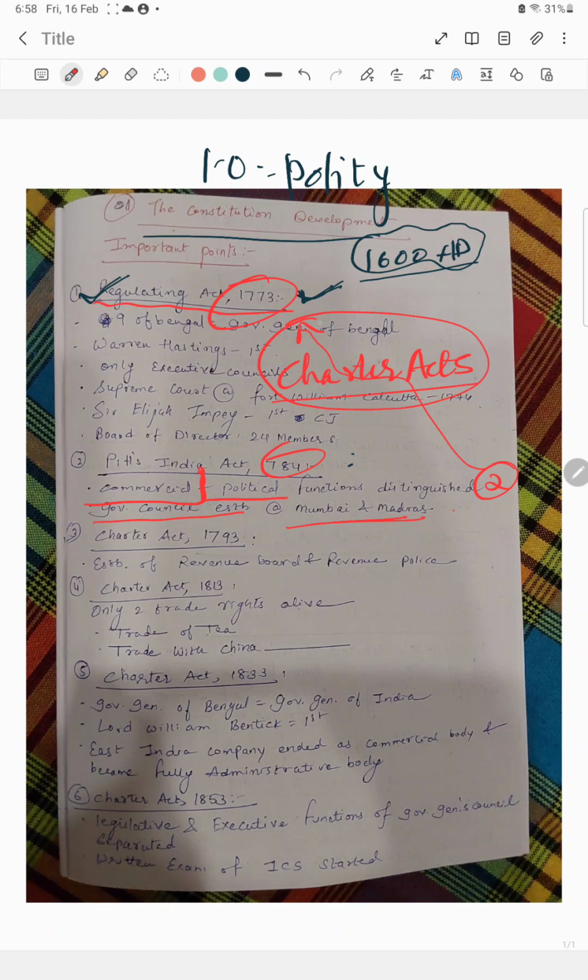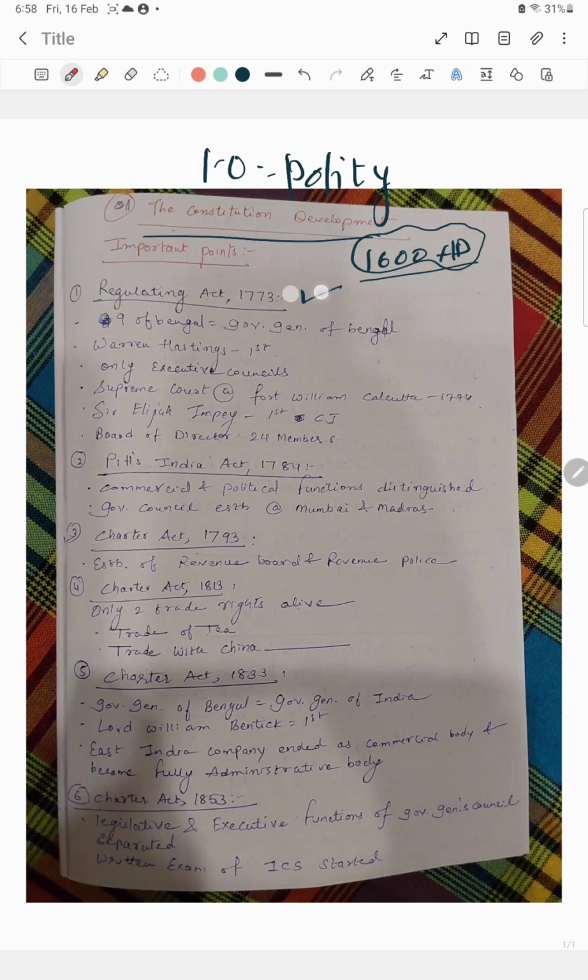So Charter Acts were 20-year periods of commerce and trade that gave approval for the next 20 years and made amendments to the next act. Okay, so that is all about Charter Act: to the next act, what could be done further to make the situation more applauding. So the Charter Acts came in 1793, in 1813, in 1833, and last in 1853. So we will end up with these Charter Acts in today's session.